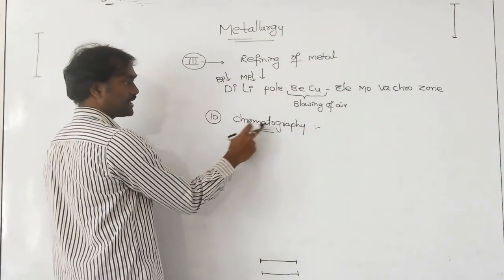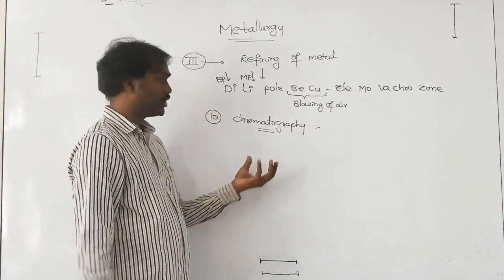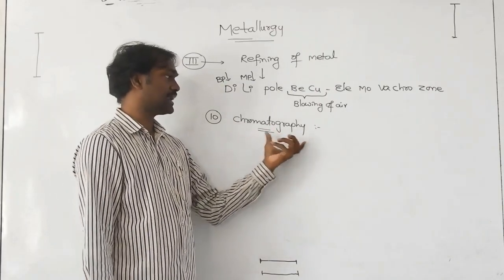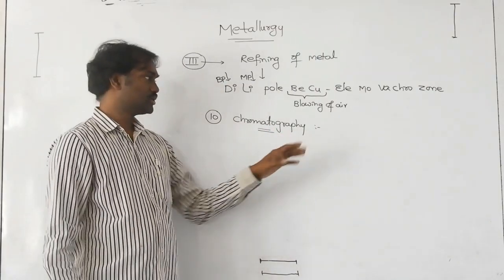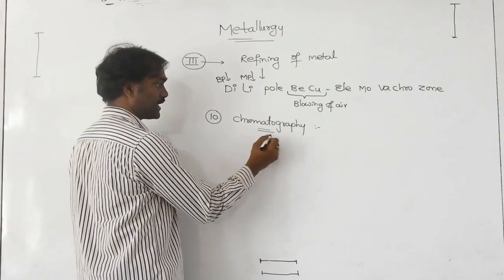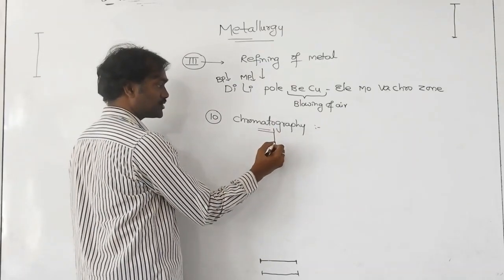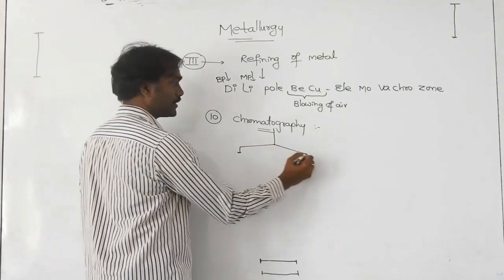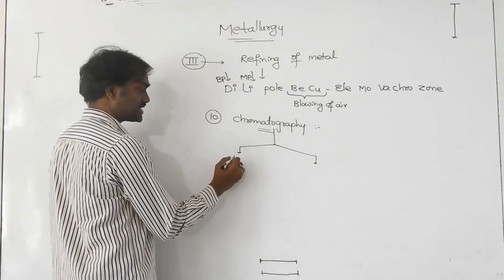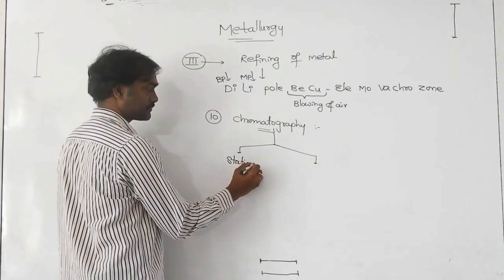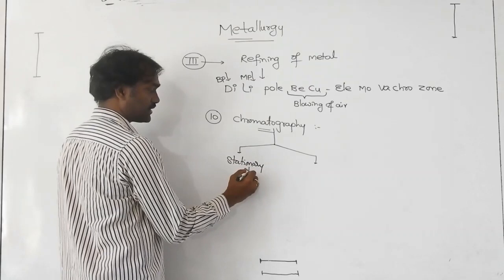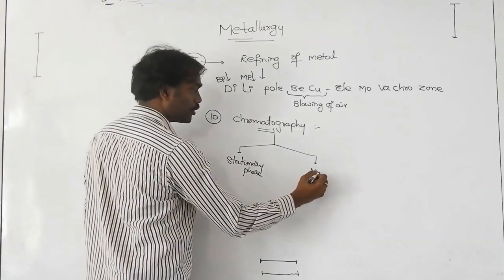See, chroma means color, graphy means separation. So in olden days, based upon the colors, the compounds were separated. Nowadays, wonderful techniques have come. Chromatography contains two important points. So what are they? One is the stationary phase, and the other is the mobile phase.